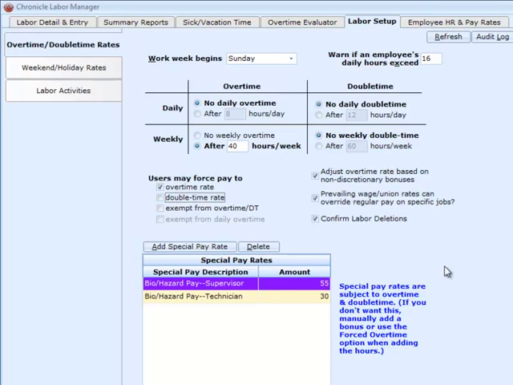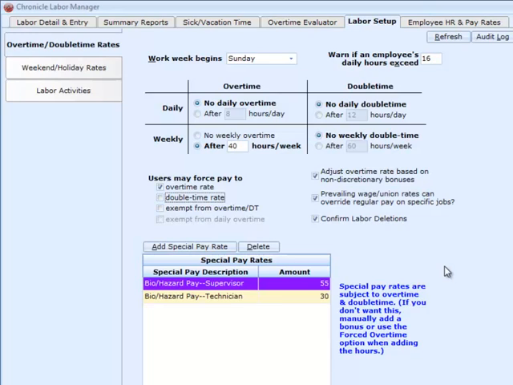However, if your company policy is to pay a bonus whenever an employee is on call for a weekend, or if you always pay a bonus if an employee works after a certain time in the evening, those are bonuses because they go beyond the employee's normal hourly pay. Those bonuses are required by your company policy, and so those bonuses are considered non-discretionary bonuses.